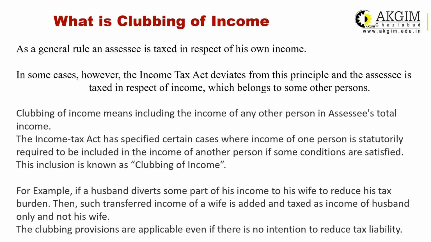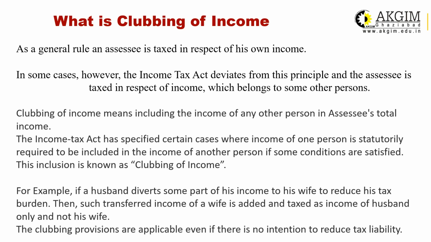Obviously, if someone else's income is added in the assessee's income, then he will be liable to pay more tax. The Income Tax Act has specified certain cases where income of one person is mandatorily required to be included in the income of another person, if the conditions are satisfied. There are cases and there are some conditions associated with the cases. Only on satisfaction of those conditions will the income be clubbed. This inclusion is known as clubbing.